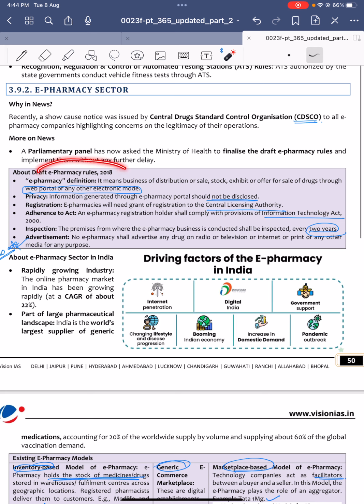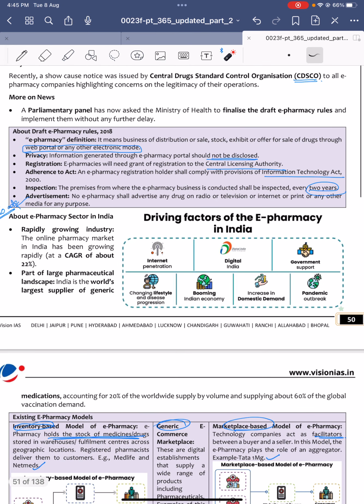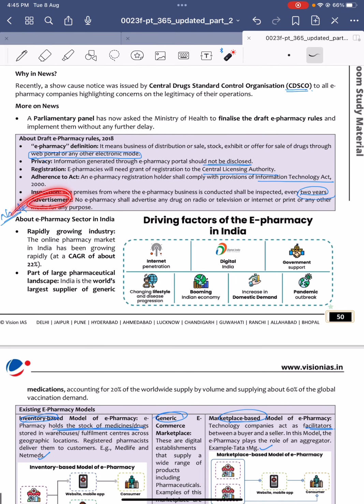About the draft e-pharmacy rules of 2018: an e-pharmacy is nothing but selling of goods or stock through a web portal or any other electronic mode. The privacy of the information of patients or customers should not be disclosed. It should be registered with the central licensing authority, and it should also adhere to the provisions of the IT Act 2000. Its premises should be inspected every 2 years, and there should be no advertisement on e-pharmacy.